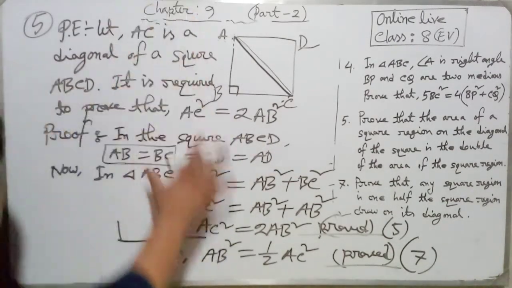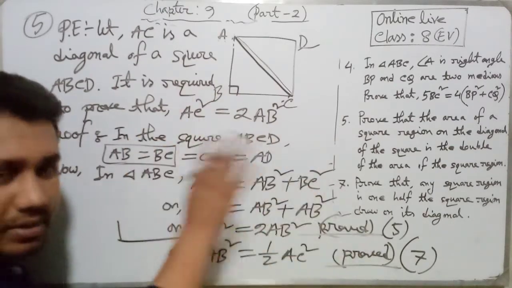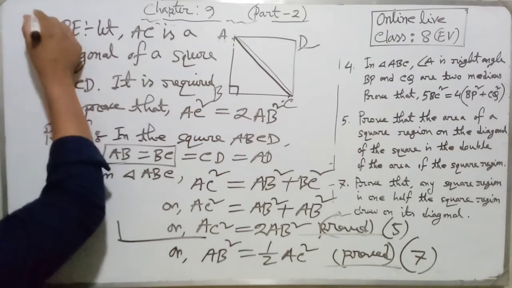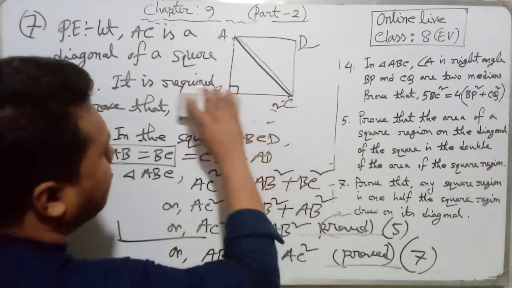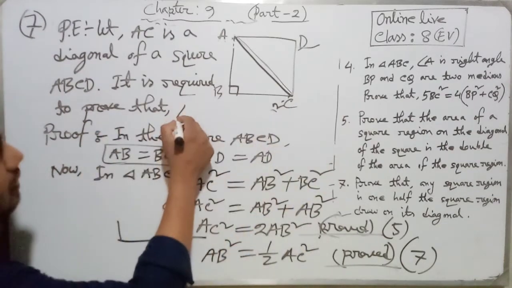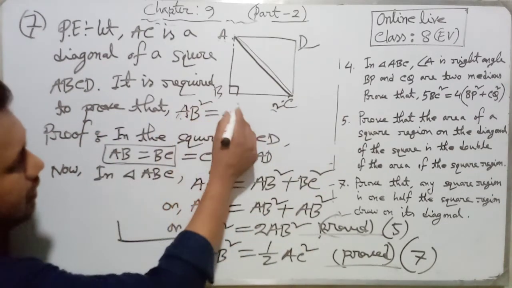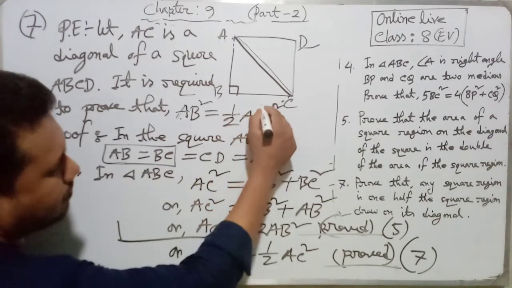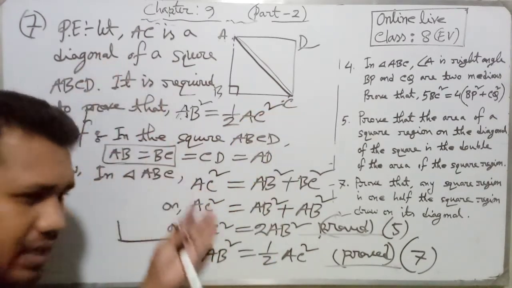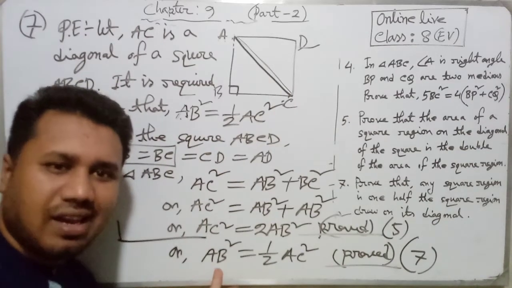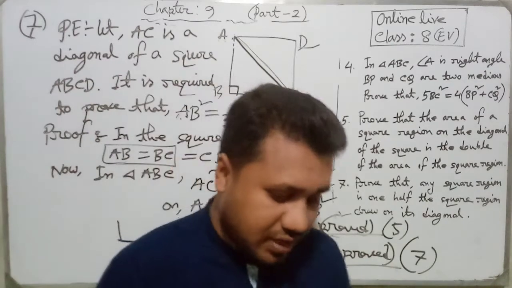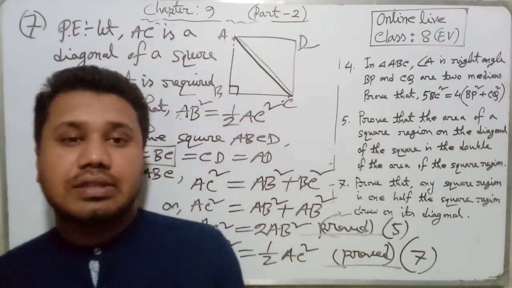So dear students, this is problem number 5. Now I will write problem number 7 here. Clear? Now problem number 7, just change our target. It is required to prove that AB square equal half AC square. Then all parts are the same, and at last add one sentence. Clear, dear students?